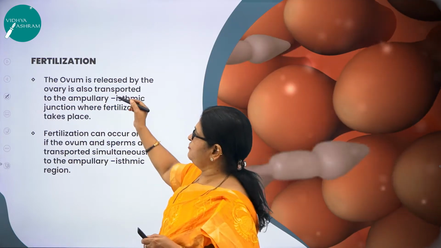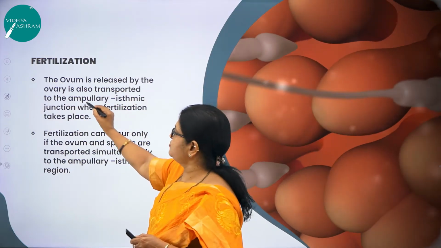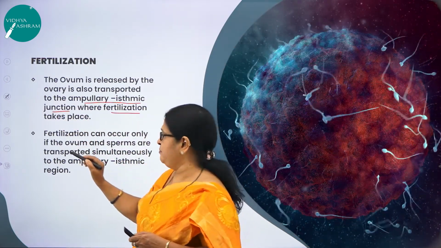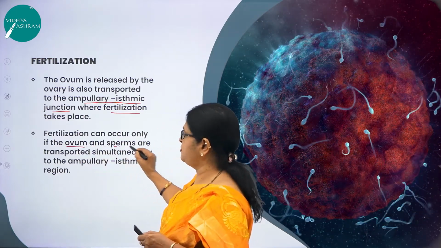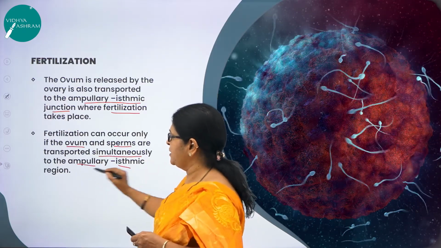The ovum is released by the ovary and transported to the ampullary isthmic junction where fertilization will take place.